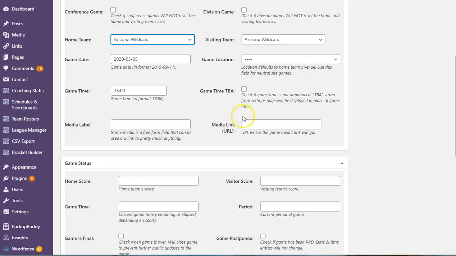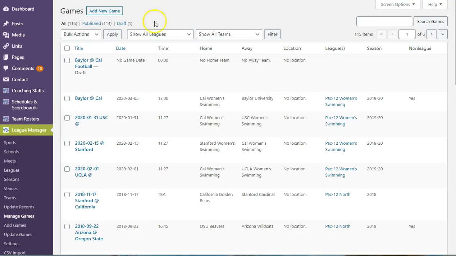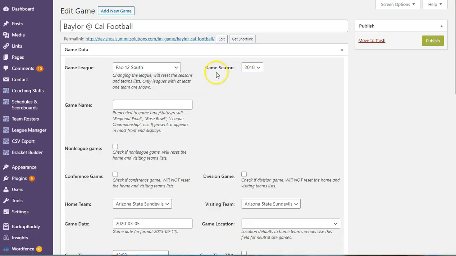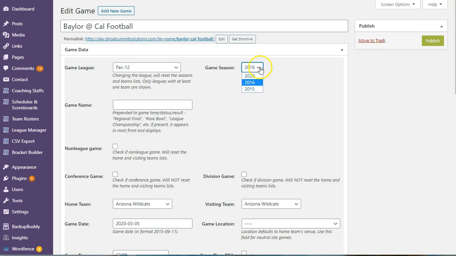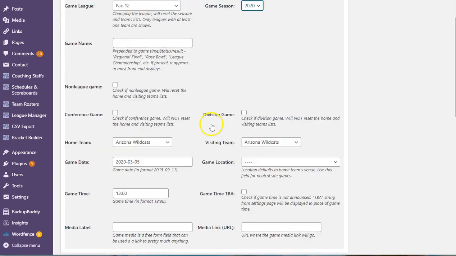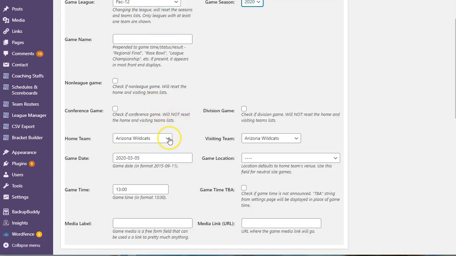So now if we go to League Manager, and we go back to Manage Games, I think I'm still here. Let's go back here, Manage Games. And I've got this draft game still. So let's go ahead and edit it. It's going to be a Pac-12 game. Its season is 2020. Again, since it's a Pac-12 game, there's my Pac-12 teams.